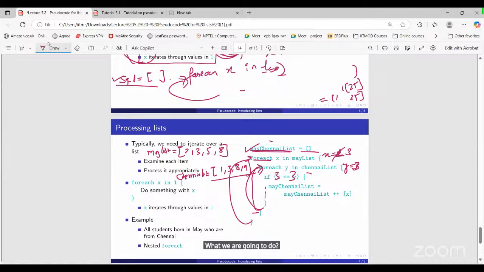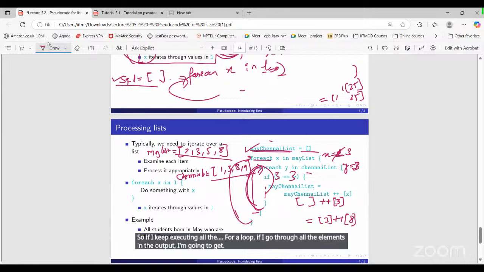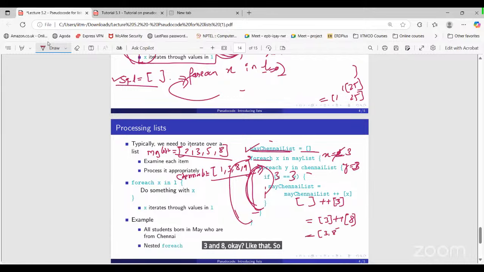Yes, we will add x. So this is basically the initially empty list plus, in square brackets, we are putting x, that is basically 3. So the output will be a list with 3. If I keep executing all the for loops and go through all the elements, in the output I am going to get 3 and 8. Okay, like that. So 3, comma 8.